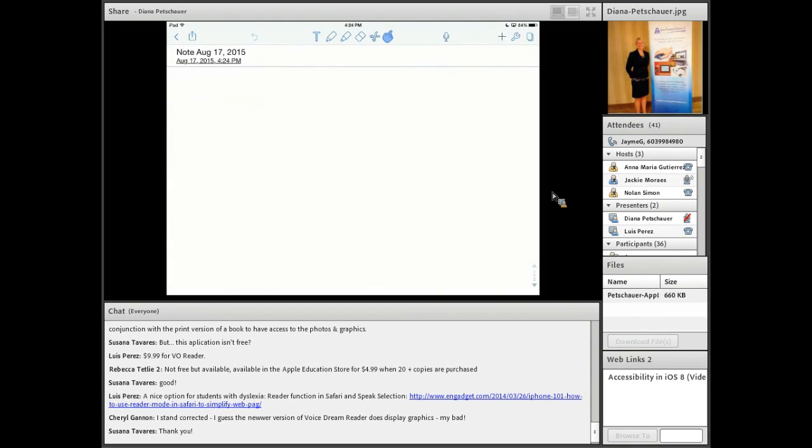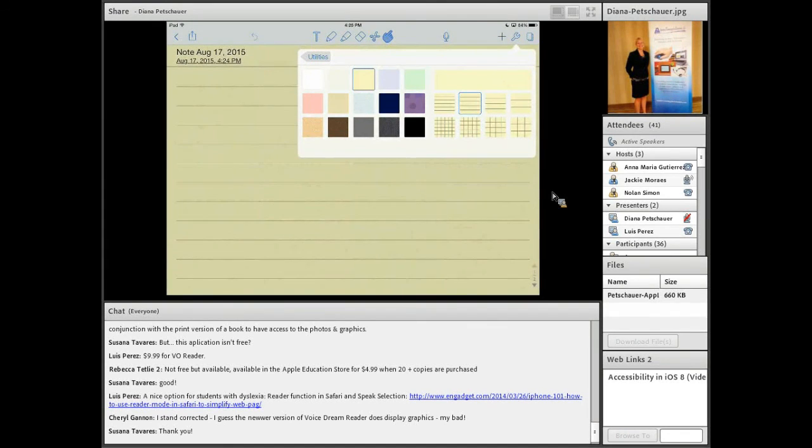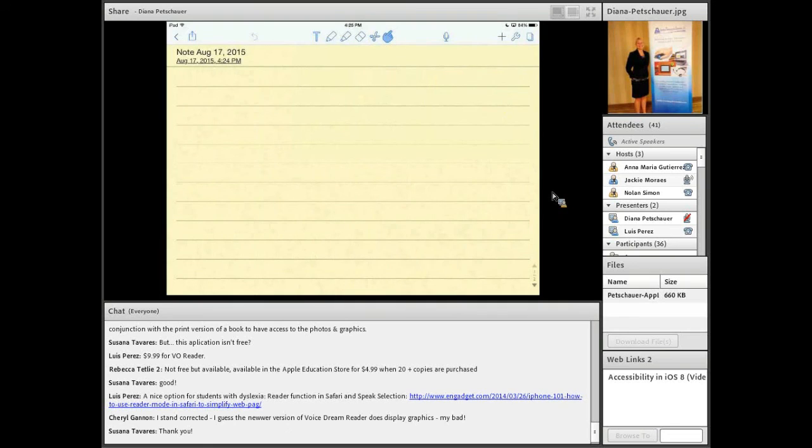And you see I have a brand new sheet of note paper here. What I typically do to start is I tap on the wrench to the top right, and I choose my paper. This is really great. I can put a little color behind it for contrast. I can choose lines, smaller lines or thicker lines as I need it. I can choose graph paper if I'm in math class. And then I start the audio recording, the little microphone in the top right-hand corner.